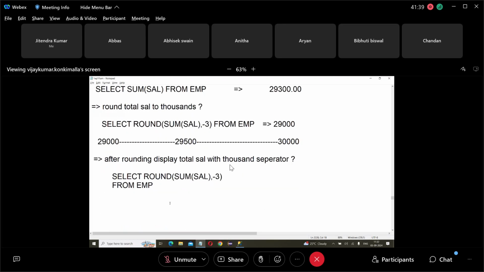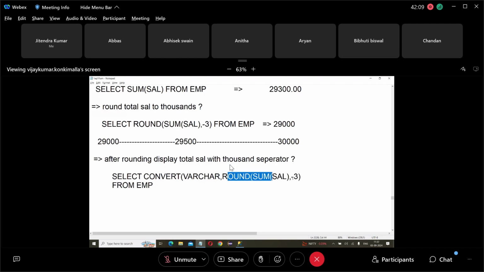To show the values with 1,000 separated, we have to use a function called what? Convert. Then varchar. So this is the total salary, and total salary is converted to varchar. Why are you converting the total salary to varchar? Because I want to display this value with 1,000 separated. So if you want to show the money in different styles, first convert the money to character type.